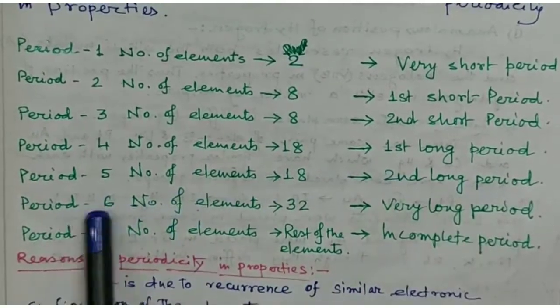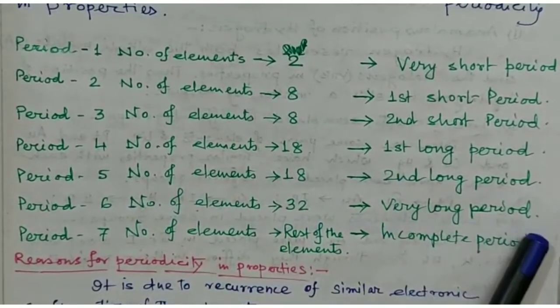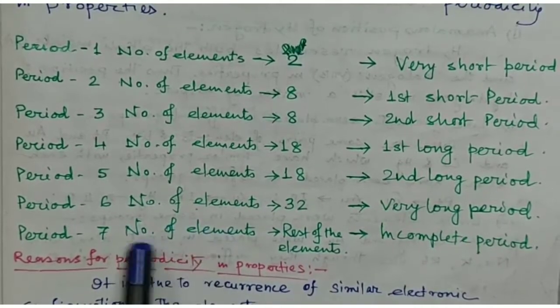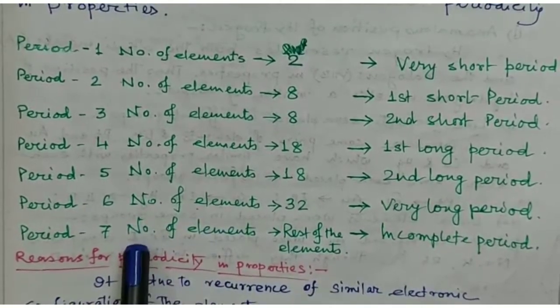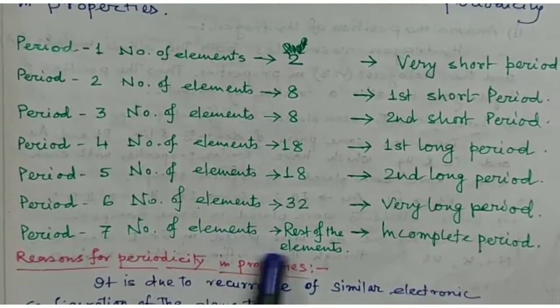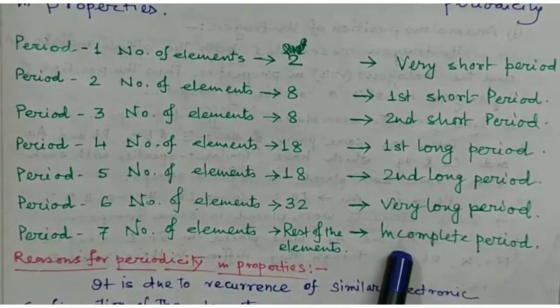Period 6, having 32 elements, is called the very long period. And the last period is actually an incomplete period. The newly discovered elements are placed here, so the number of elements is the rest of the elements and it is incomplete.